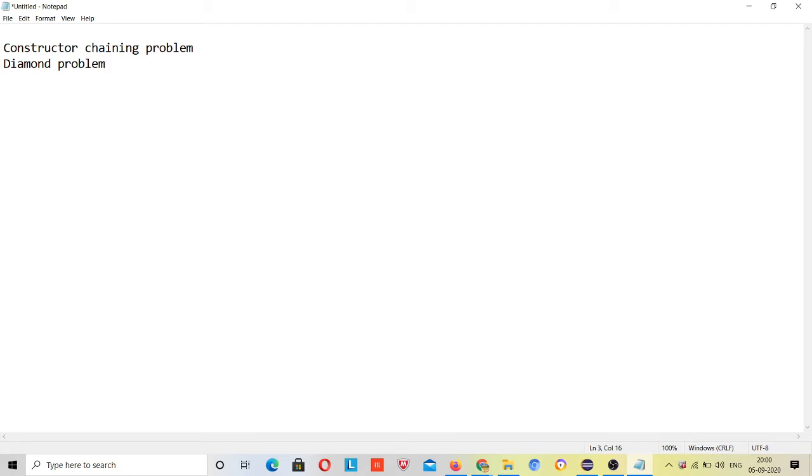The diamond problem was that suppose there was a class A and a class B. Class A has a method m1, and class B also has a method m1. Both have an implementation for the m1 method, so both should be the same, right?